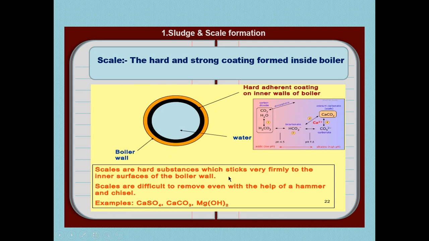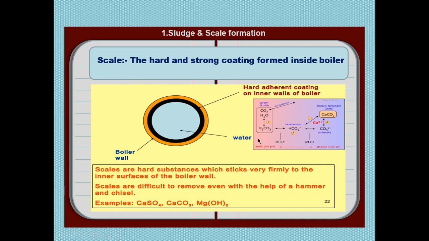Scales are hard substances which stick very firmly to the inner surfaces of the boiler wall. Scales are difficult to remove even with the help of a hammer and chisel. Examples of the salts responsible for scale formation are calcium sulfate, calcium carbonate and magnesium hydroxide. These are the salts mainly responsible for the formation of scale.